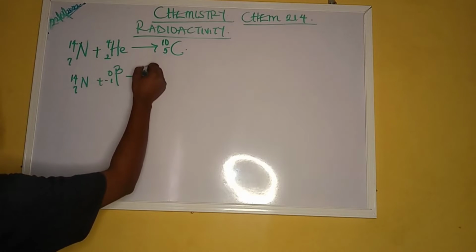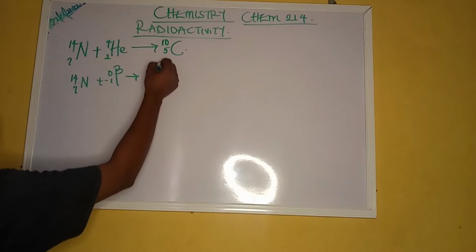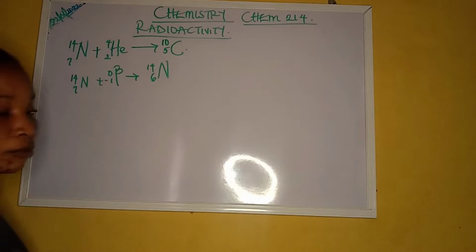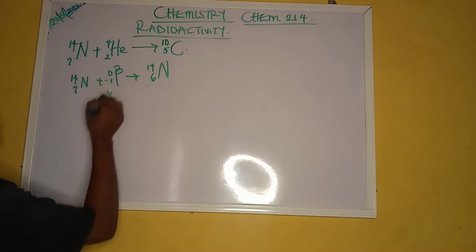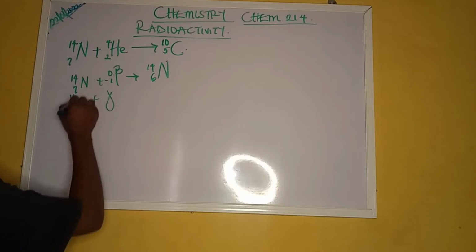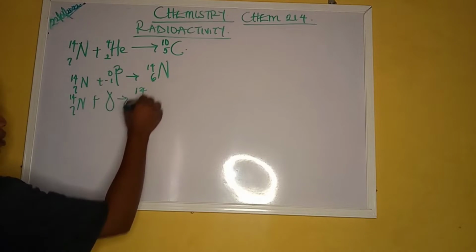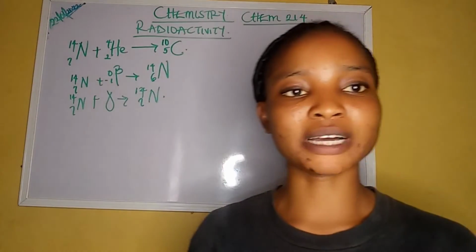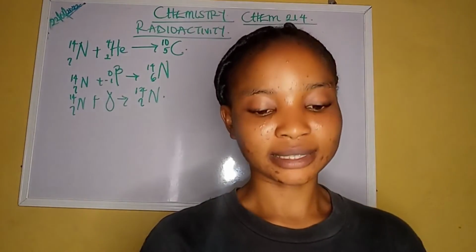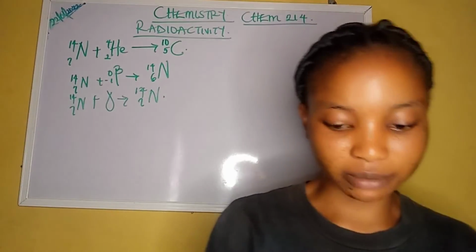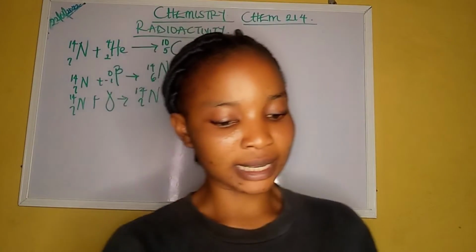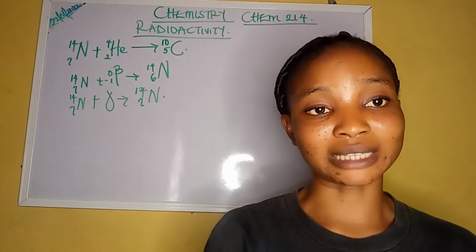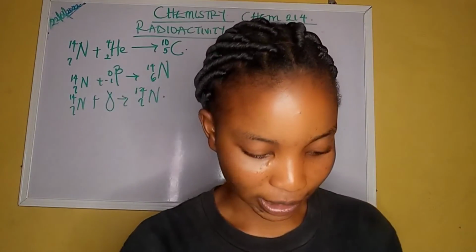So our answer still becomes 14, 6, which is still nitrogen. But the gamma radiation does not change anything. It is neutral. You still have your 14, 7, as the same. So the beta radiation confirms the second law of radioactivity that says that when an element disintegrates by the emission of beta particles, it becomes the element with chemical properties of an element at the right hand side of the periodic table.